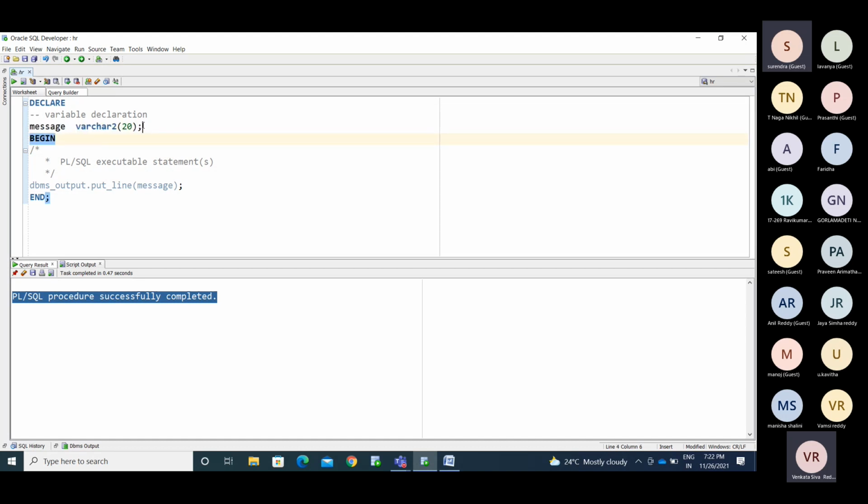To request that, I need to initialize this. Like the sequence we created yesterday, if you haven't initialized it, you cannot use it, right? Create sequence name we use. To initialize that, now we declare the variable.